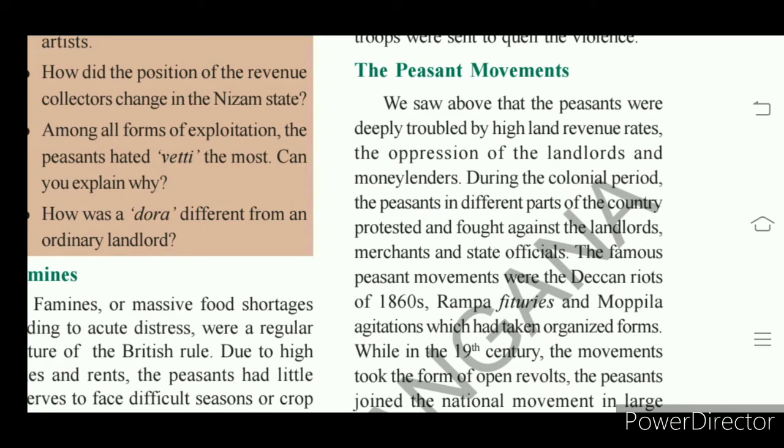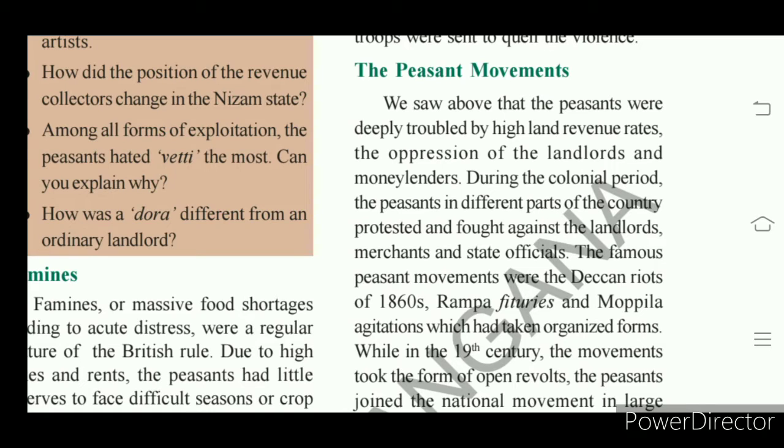Peasants suffered from high land revenue rates. Jamindars and dorras collected a high land revenue. The Nizam, with the help of jagirdars, samsthanamdars, inamdars, and dorras, collected a high land revenue.